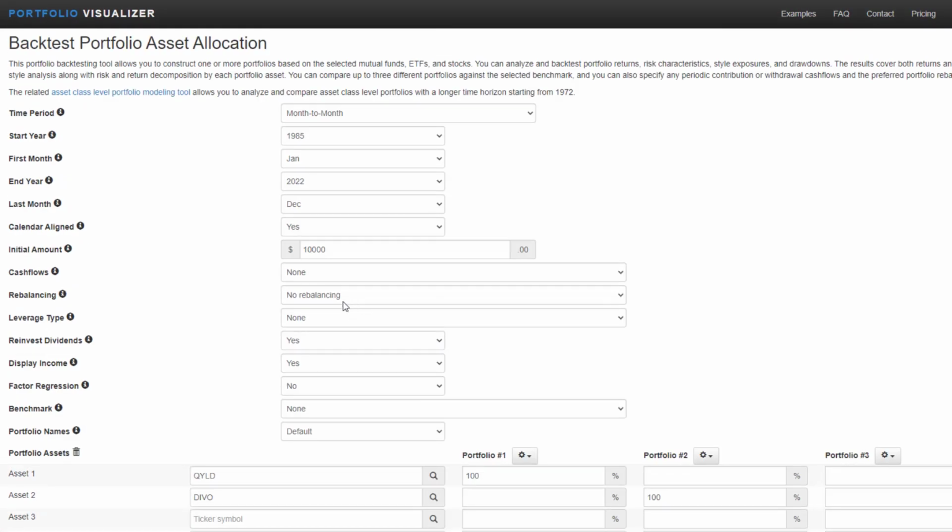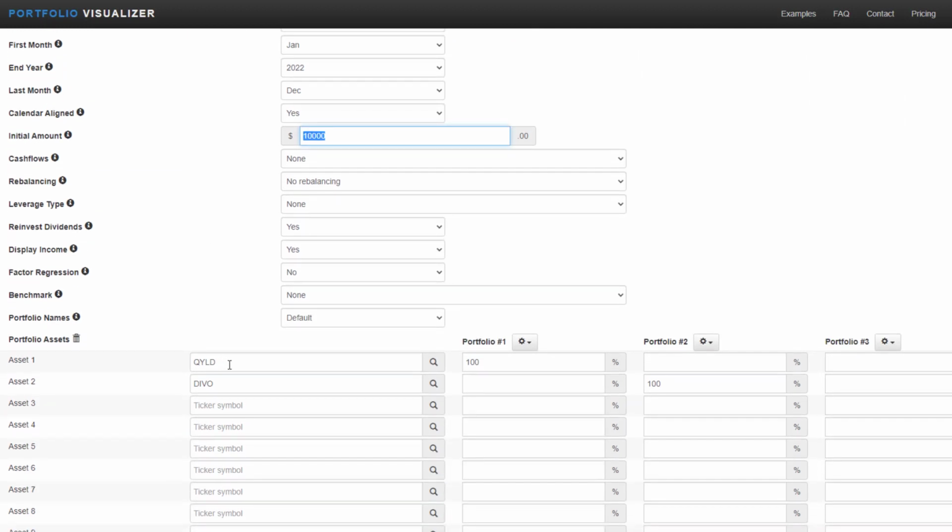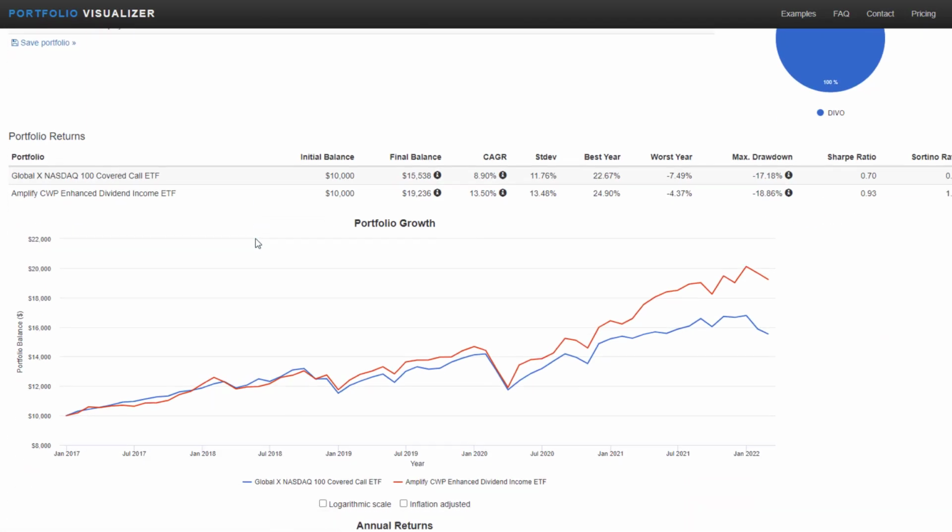And just a quick historical comparison. If we had a $10,000 initial investment comparing QYLD versus DIVO, investing this $10,000 at the fund inception date of DIVO and QYLD at the same time, we'll take a look at what it looked like with reinvesting dividends and without reinvesting dividends.